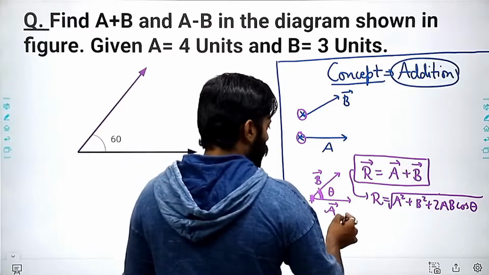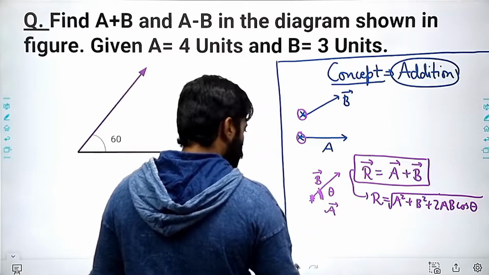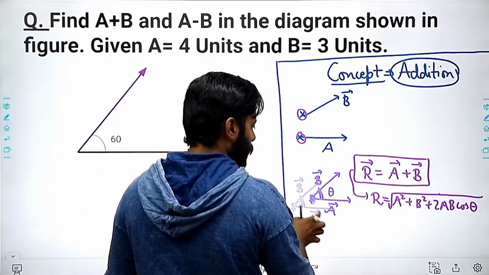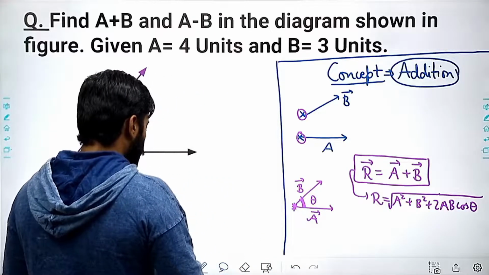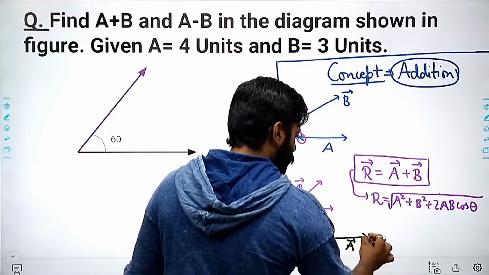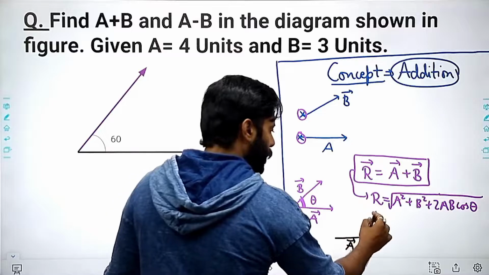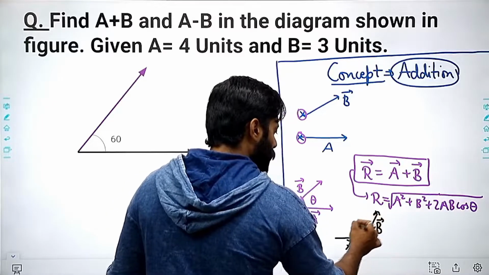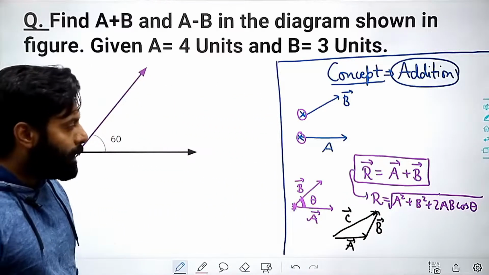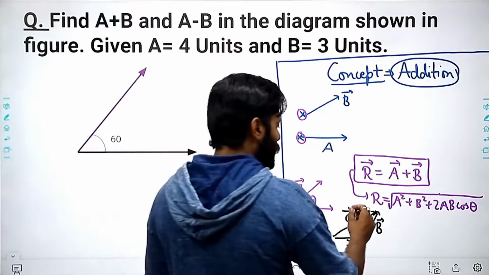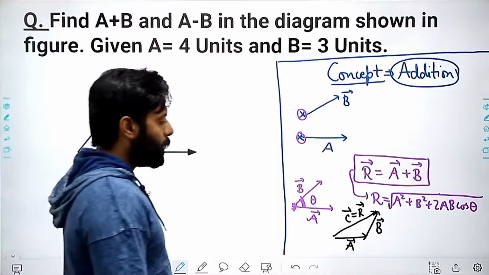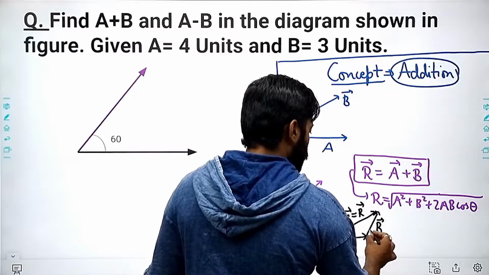There is another way to represent this. How are you going to represent it? See, you can move this vector here and there. If you keep the A vector here only and move the B vector parallelly, then what will happen? This will become the C vector, right? So C vector will be equal to A vector plus B vector, and this is the resultant vector which I was talking about, right? And the angle between them is this theta.